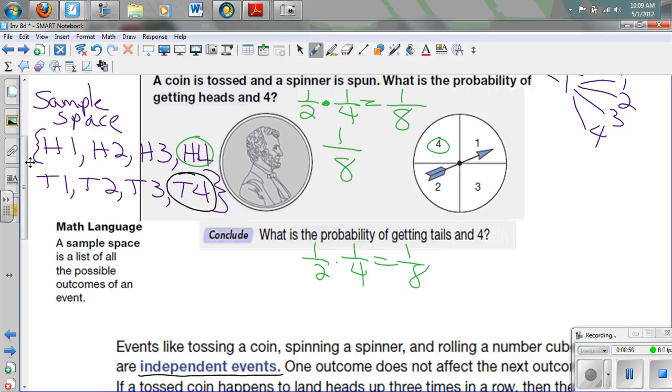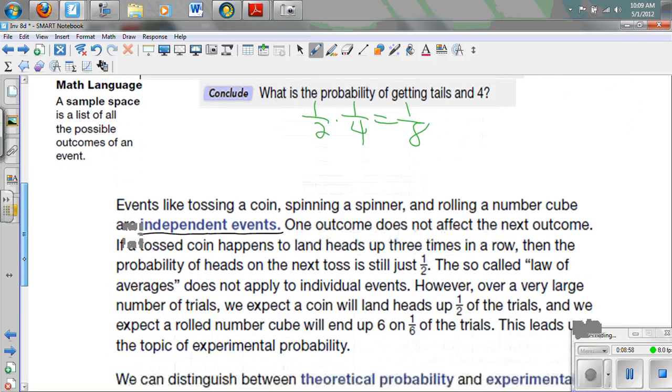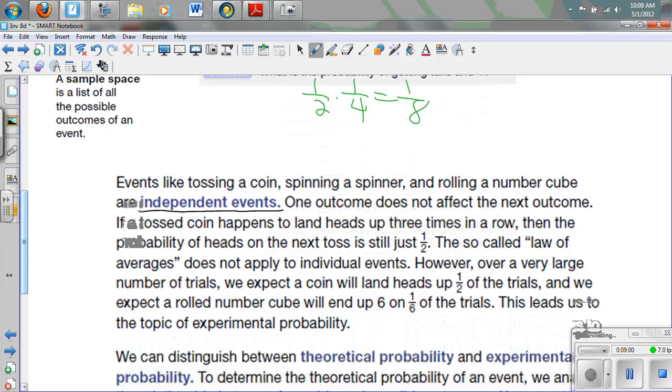So let me give you an example of a dependent event. A dependent event would be if you had a deck of cards and you drew one card and you didn't put it back. Because if you were drawing a card out of a deck, and let's say we're looking for kings, there are 4 kings in 52 cards.